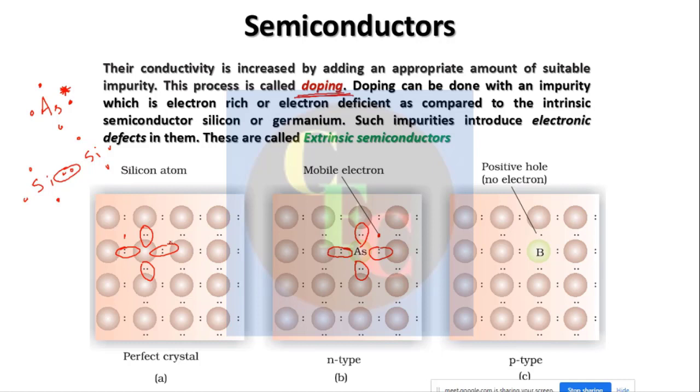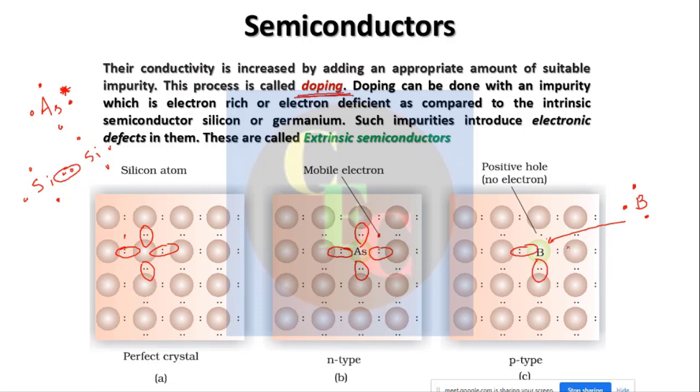Now on the other hand, if you dope this silicon with, say, boron, which is a group 3 element, it has only 3 valence electrons.